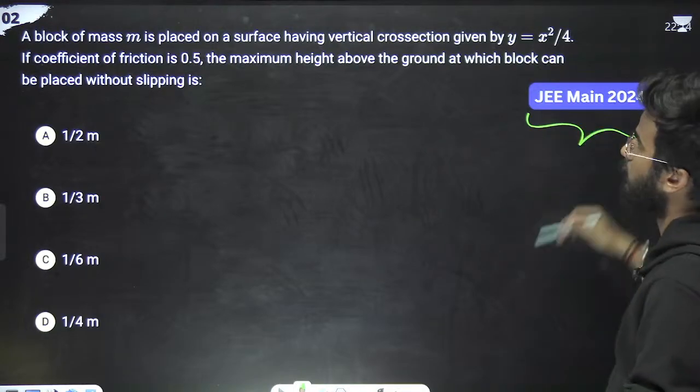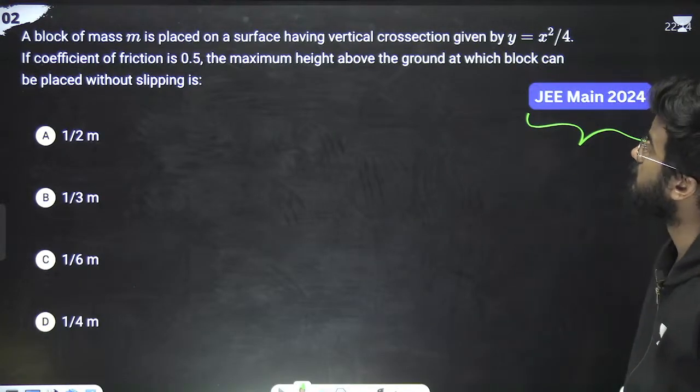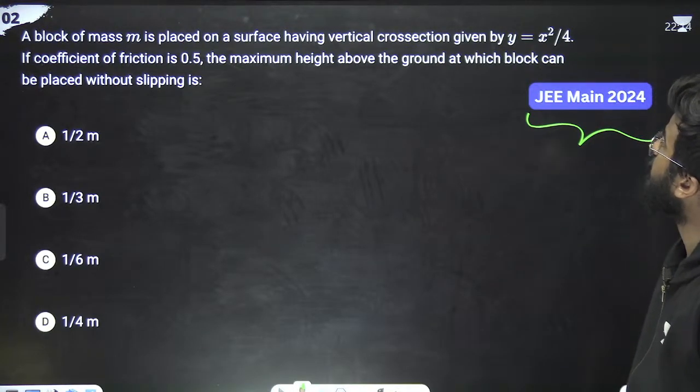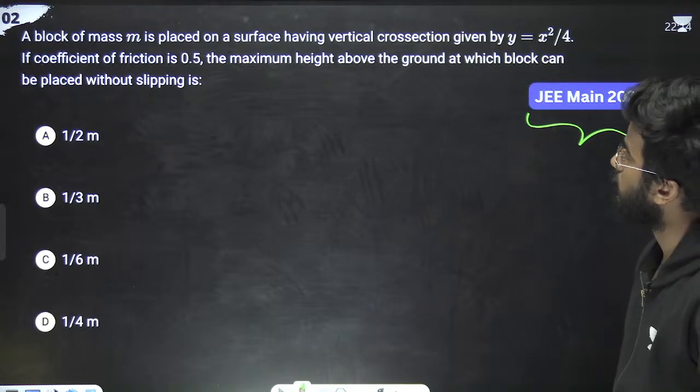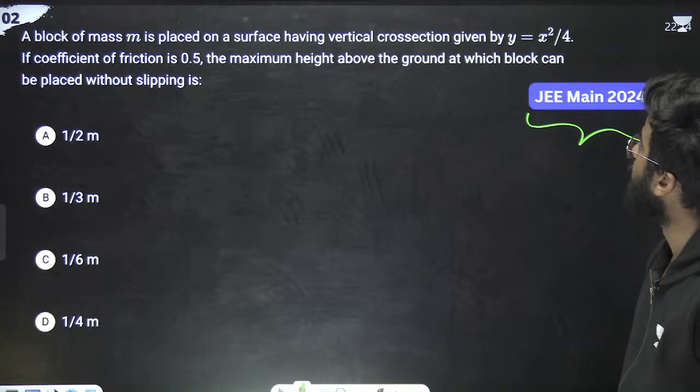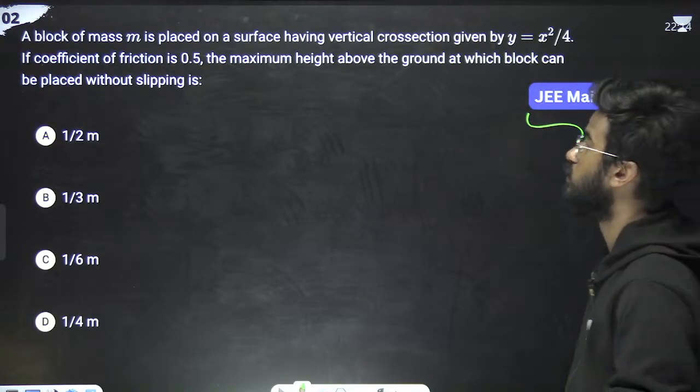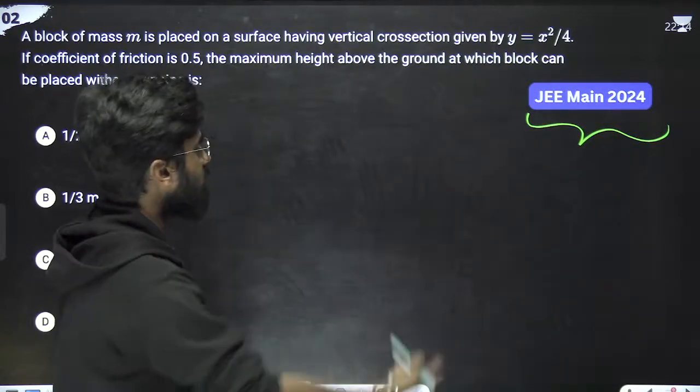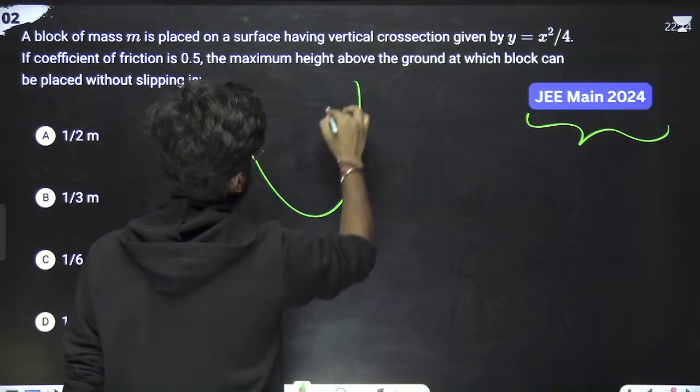Okay, next problem from 2024. The question is saying: if a block of mass m is placed on a surface whose vertical cross section is this, and the coefficient of friction is this, find the maximum height above the ground at which the block can be placed without slipping. It is a parabola, right? It is a parabola like this.